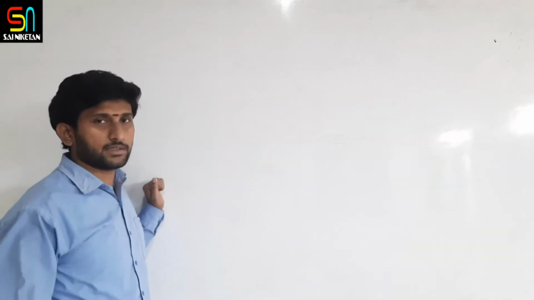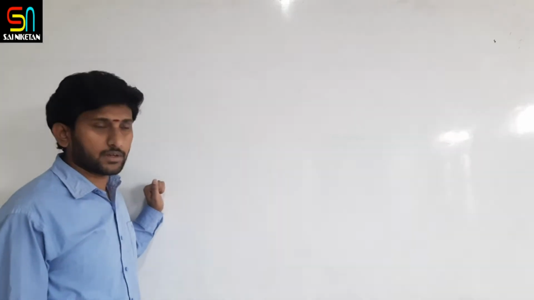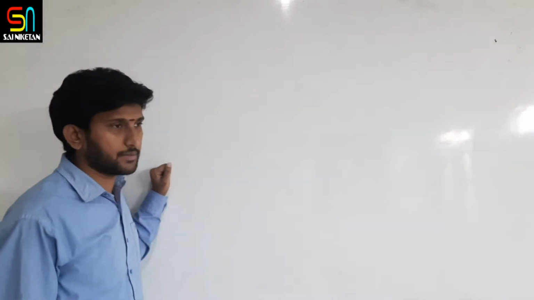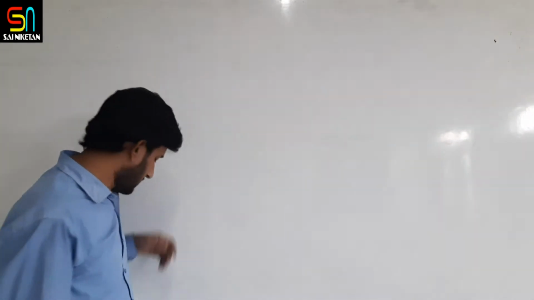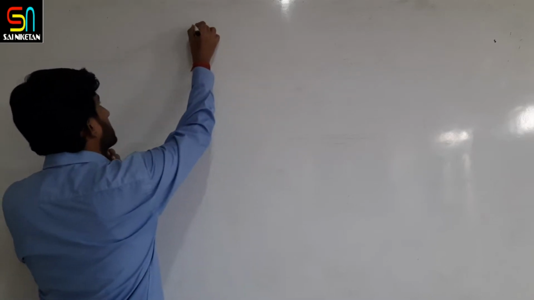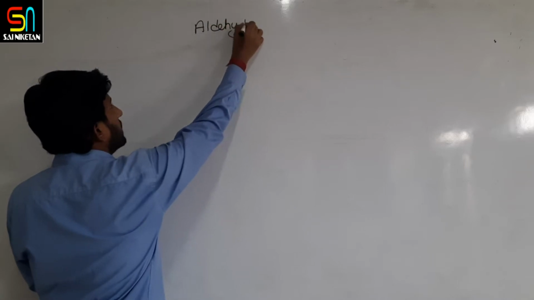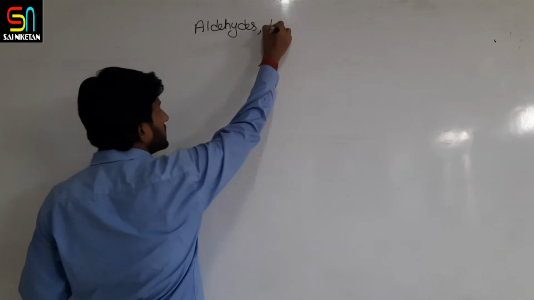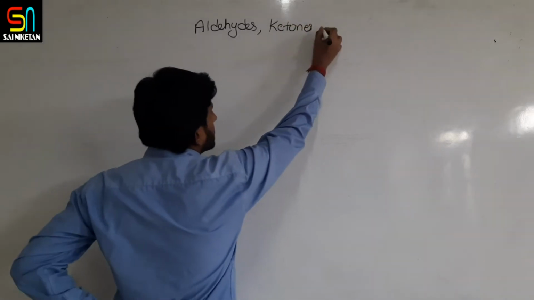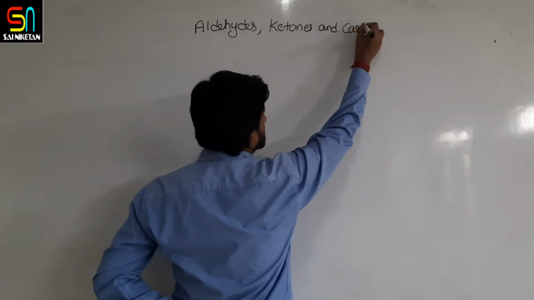So in yesterday's class, we discussed the preparation of alcohols, phenols, and ethers. That chapter is completed, and after that we have started with another topic, carbonyl compounds, that is aldehydes, ketones, and carboxylic acids.